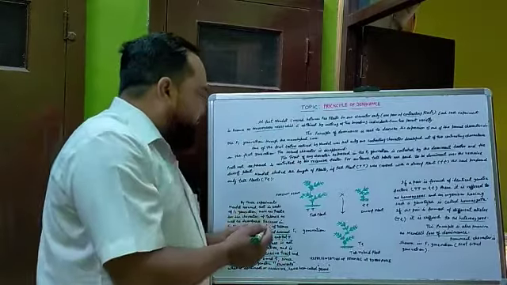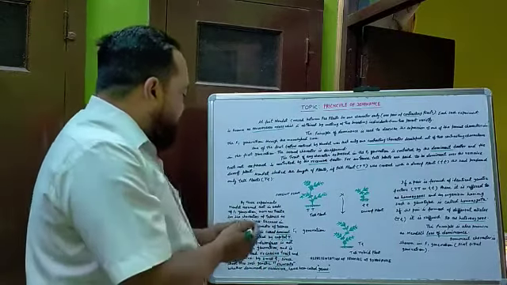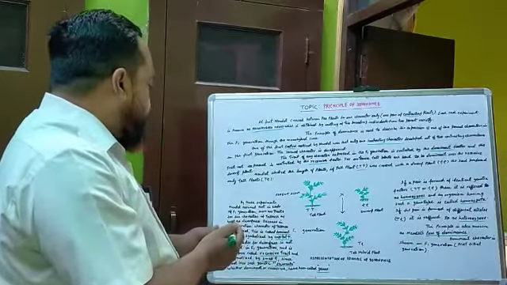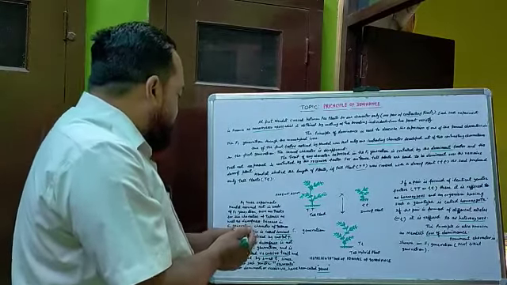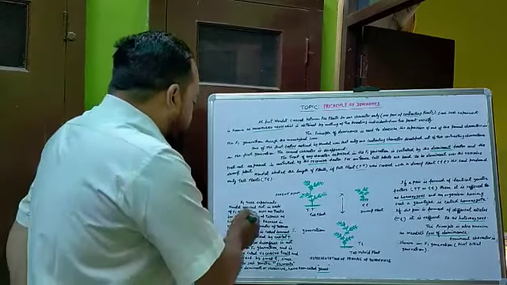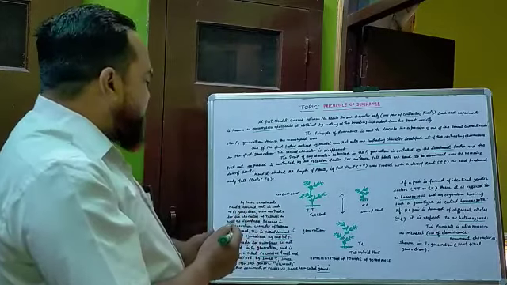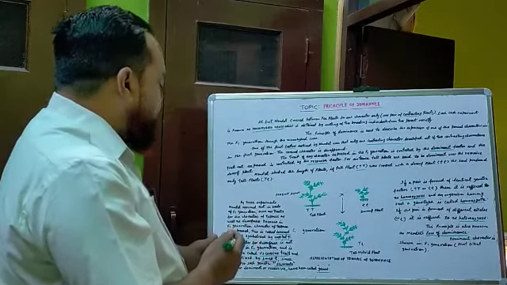By these experiments, Mendel assumed that in seeds of the F1 generation, there are traits for the characters of tallness as well as dwarfness.